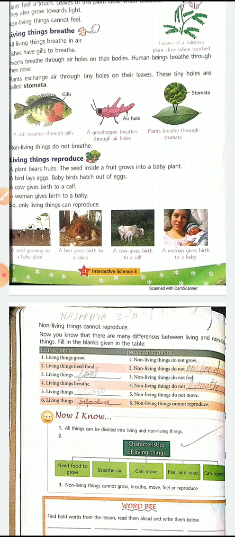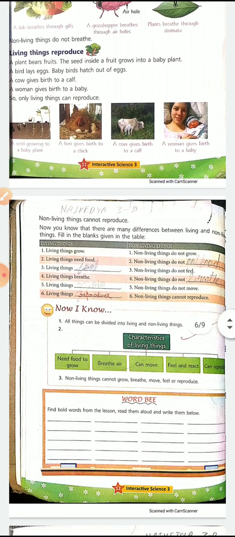Now let's see if you know. On page 12, you will read the chapter. On page 12, you will fill the exercise of living things can grow, non-living things do not grow. In this way, you can fill this by reading the characteristics and the Word B you will be doing. Try to do the exercises, just try. In the next class, children, we'll be discussing the exercises and also some question answers, and I'll tell you how to write them in the copy.